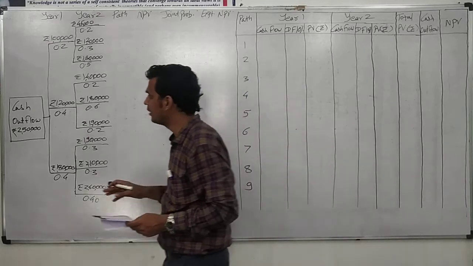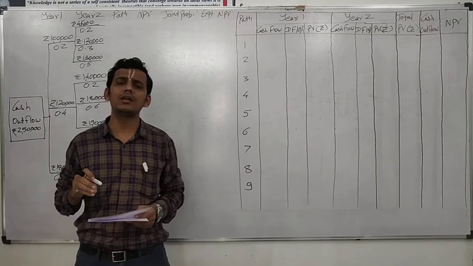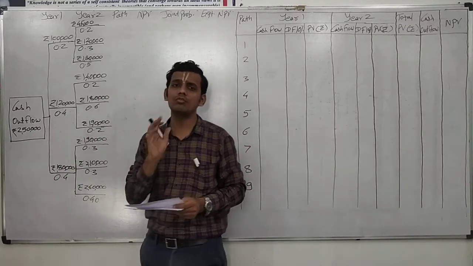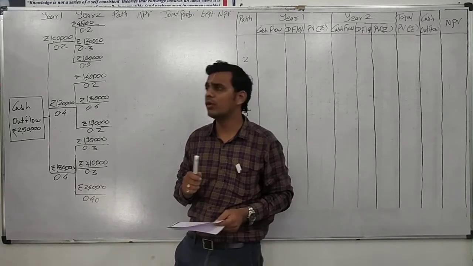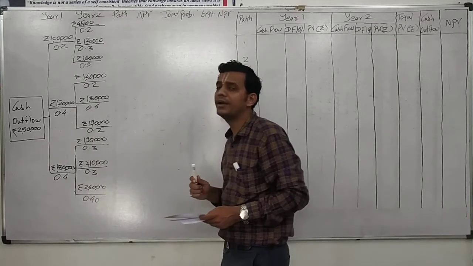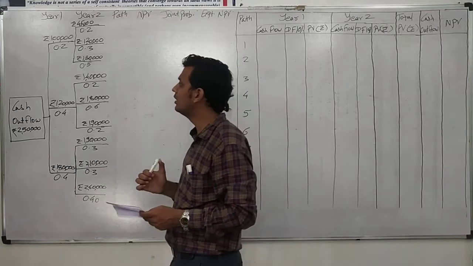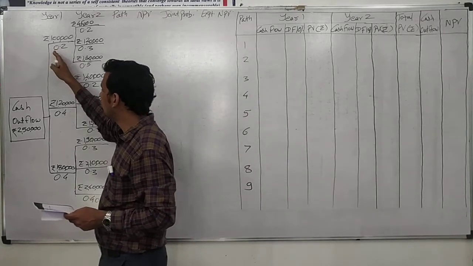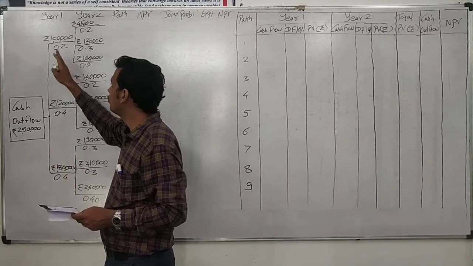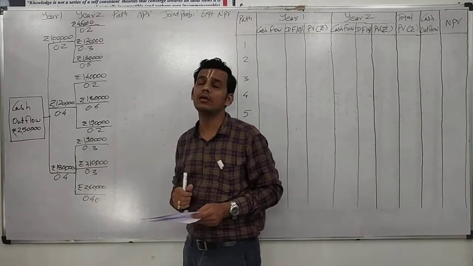The question says that we have a project under consideration, and we have to decide whether to accept or reject it on the basis of financial feasibility by using the decision tree approach. The project has a cash outflow of 2,50,000, and the cash inflow is divided into 2 years. For year 1, the three possibilities are 1 lakh, 1,20,000 and 1,80,000, with probabilities of 0.2, 0.4 and 0.4 respectively.